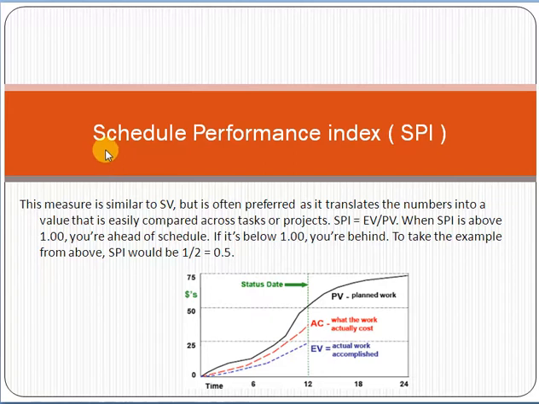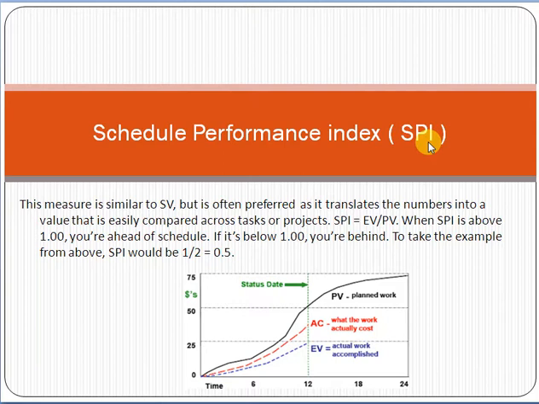So let's start. Schedule Performance Index or SPI. First of all, friend, try to understand that this is a concept which pertains to project management. This is the topic which is mainly related to project management. So friend, first of all, I would ask, what is a project in your opinion? What do you know about a project?